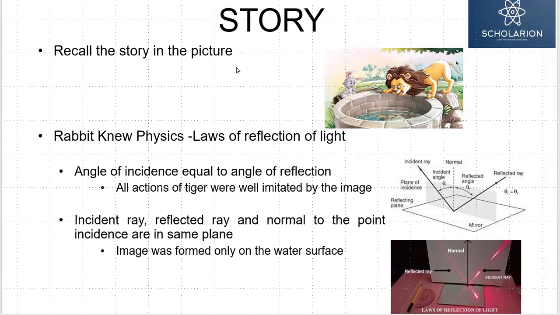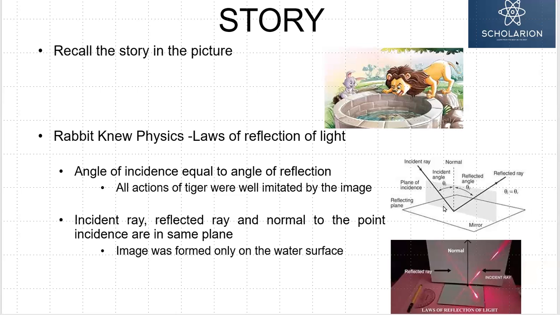All of us have been taught in school the basic laws, the laws of reflection of light, and it consists of two laws. One is that the angle of incidence is equal to the angle of reflection. So it looks very simple. We'll try to correlate it with the already learned story here.